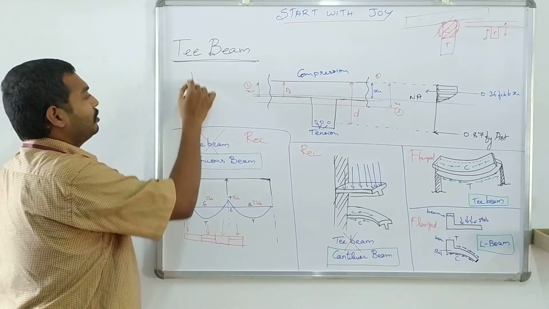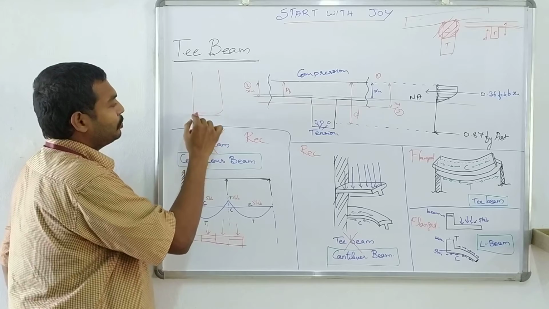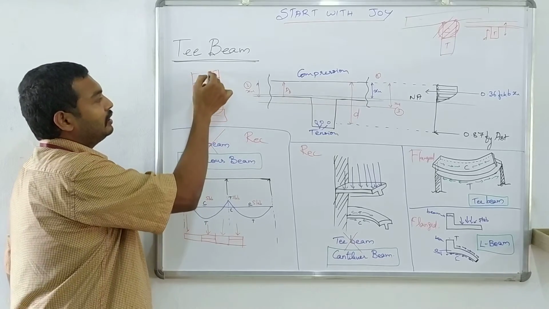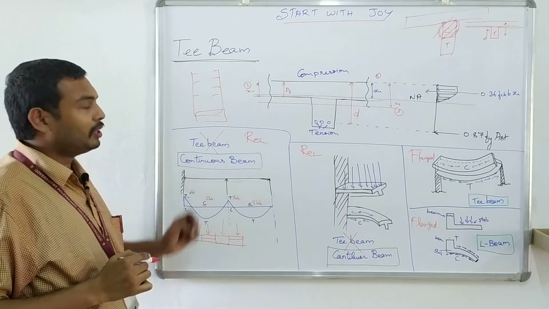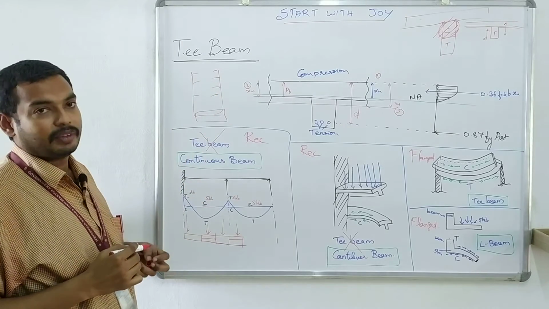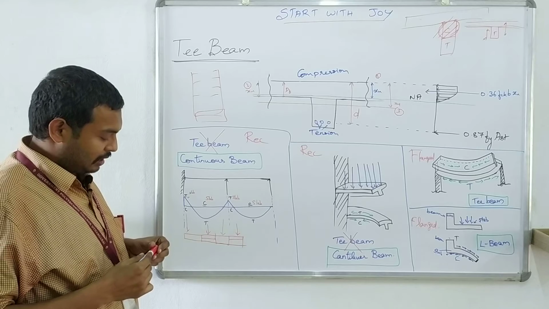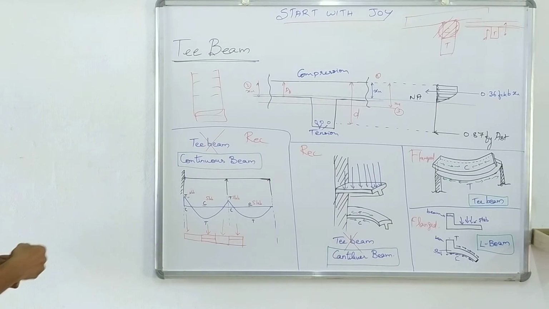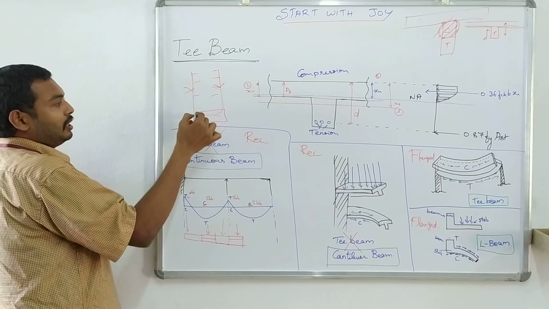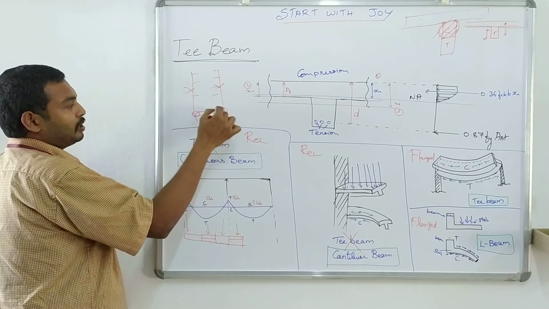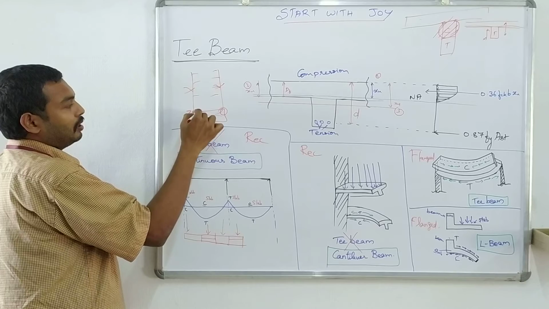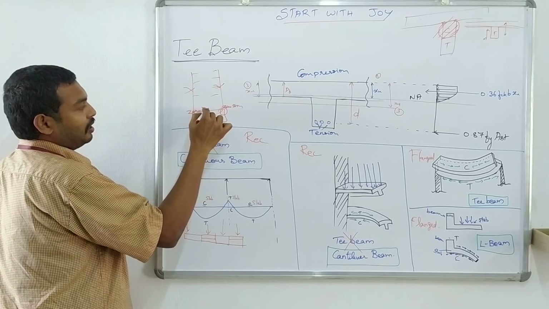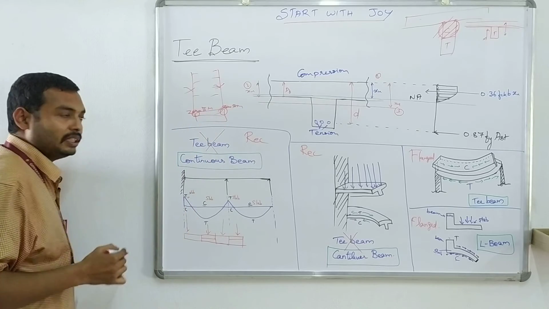So, in a room, this portion can be designed as a T-beam. Instead of this, these and all will be a rectangular beam, because it will be having tension at the supports, tension at the slab area at the supports. So, this we cannot design as a T-beam. In this portion, if you are having a simple support, that is zero bending moment, in that case you can go for a T-beam design in this area.